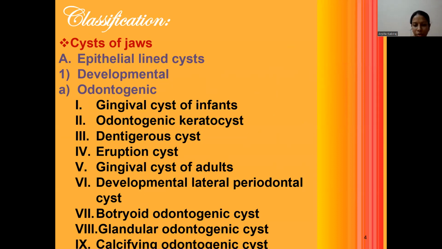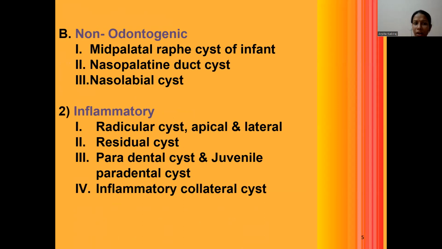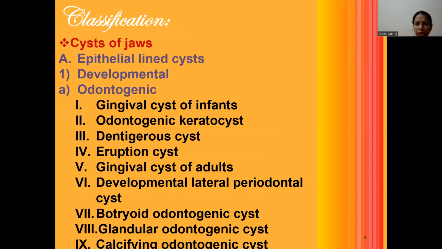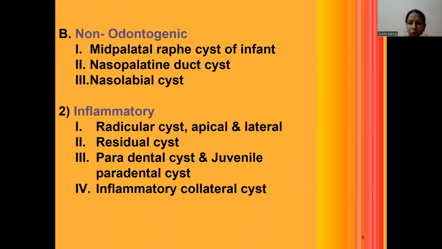Now, you can refer to a book called Cysts of the Jaws. Firstly, it can be classified as epithelial lined cyst and non-epithelial lined cyst. Under epithelial lined cyst, it can be classified as developmental and inflammatory. In developmental, we have odontogenic and non-odontogenic. Odontogenic, we have gingival cyst of infant, odontogenic keratocyst, dentigerous cyst, eruption cyst, gingival cyst of adults, developmental lateral periodontal cyst, botryoid odontogenic cyst, glandular odontogenic cyst, and calcifying odontogenic cyst. And non-odontogenic cysts, we have midpalatine raphe cyst of infants, nasopalatine duct cyst, and nasolabial cyst.